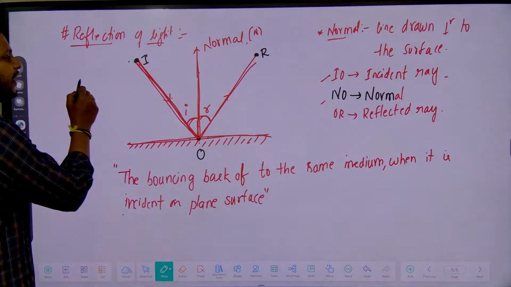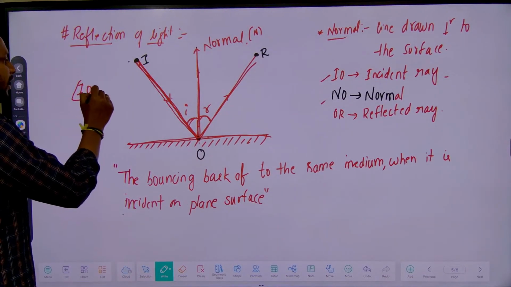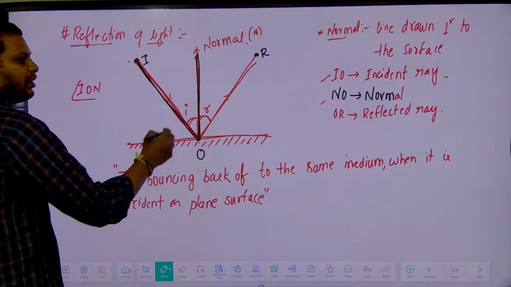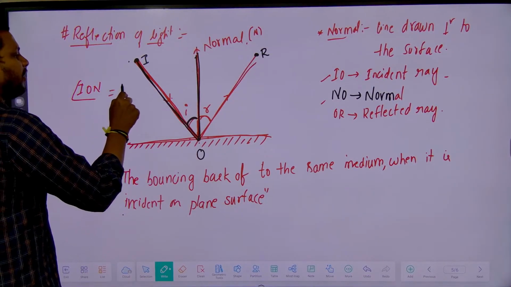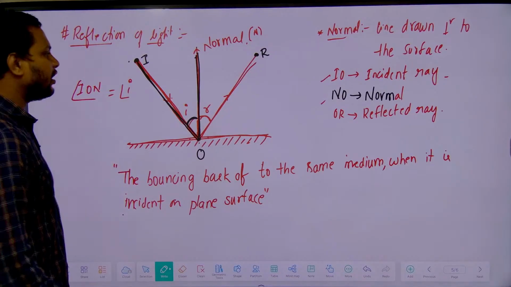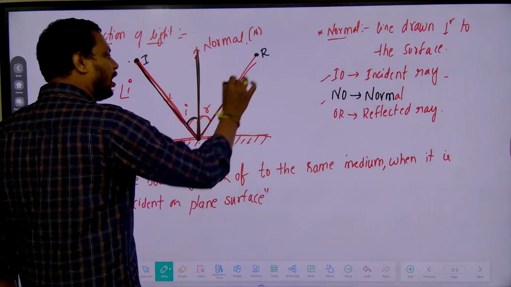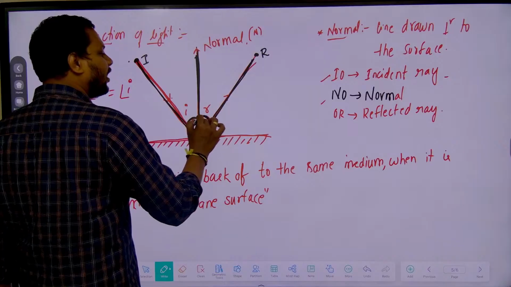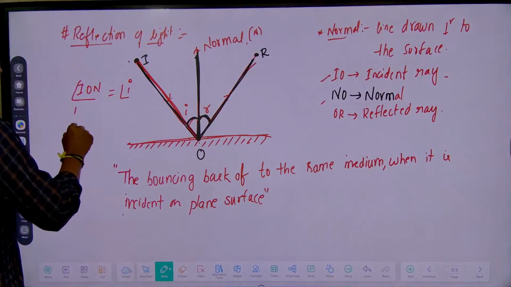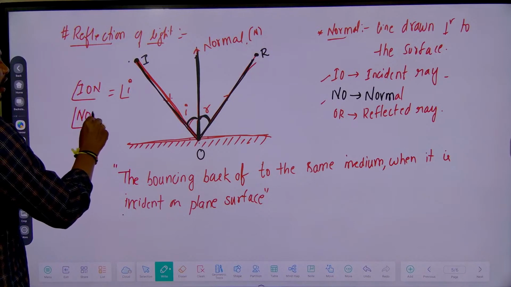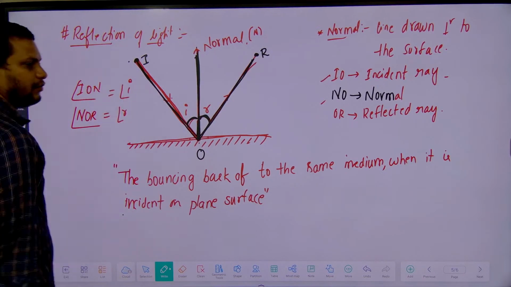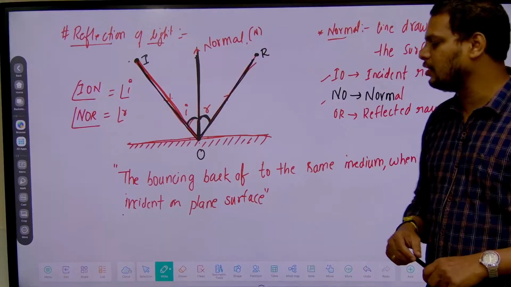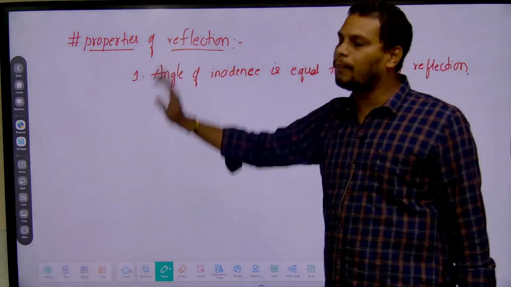The angle ION is called the angle of incidence. In the same way, the angle NOR is called the angle of reflection. Whenever reflection of light happens, it must satisfy the properties of reflection.